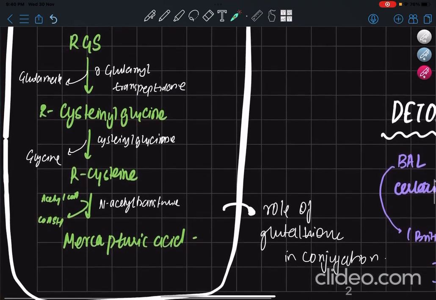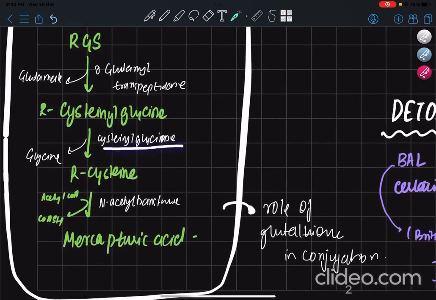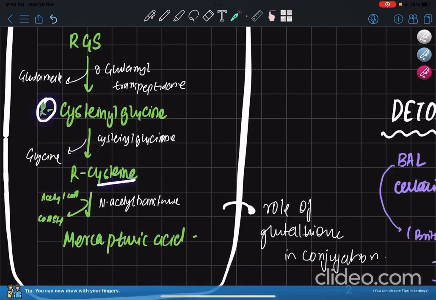Next, you're removing the glycine from this by the enzyme cysteinyl glycinase, so the glycine will go away. What is left out? R-cysteine.